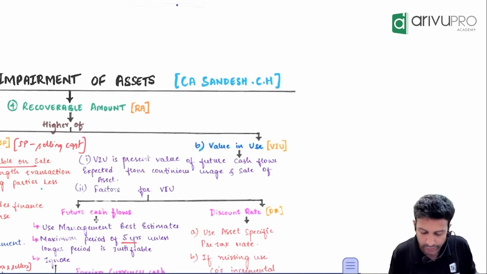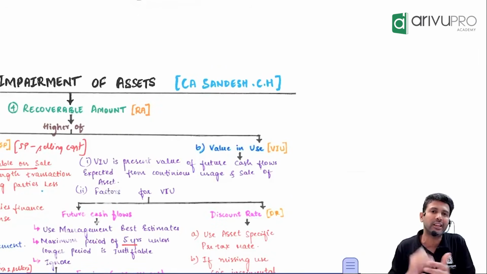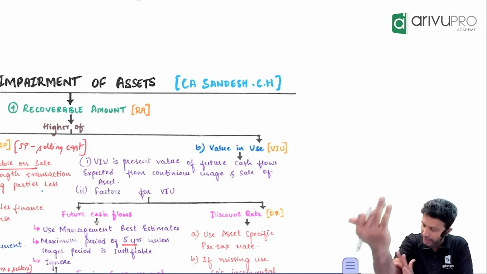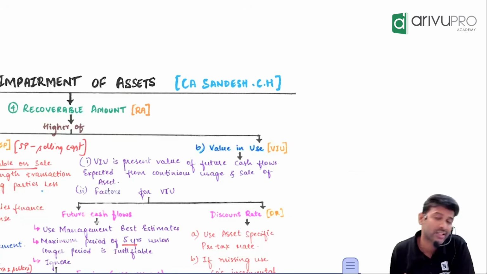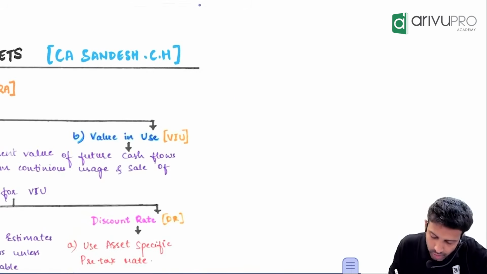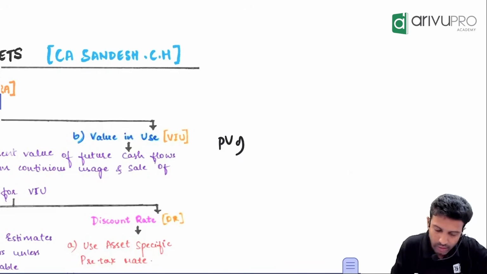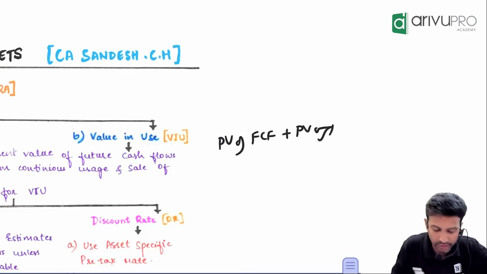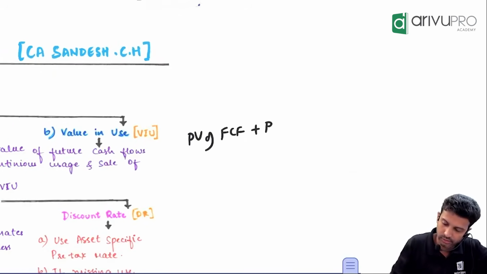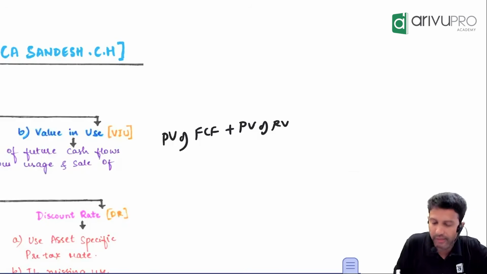You just have to find out value in use is the present value of the future cash flows derived from continuous use of the asset as well as the present value of residual value. What did I say? You just have to take present value of FCF as in future cash flows plus present value of residual value. If you add these two, you will get something called value in use. That's it.